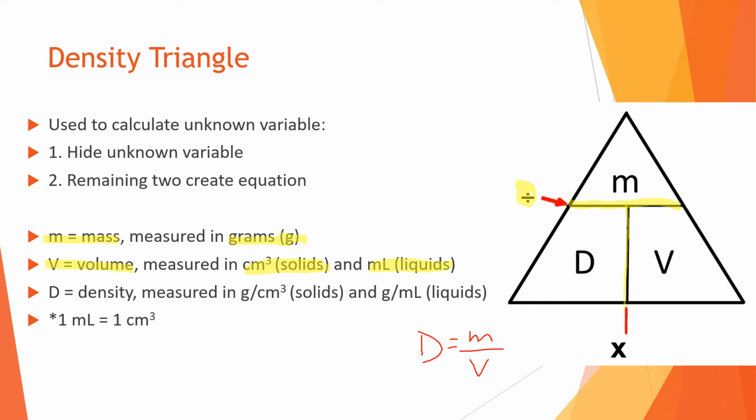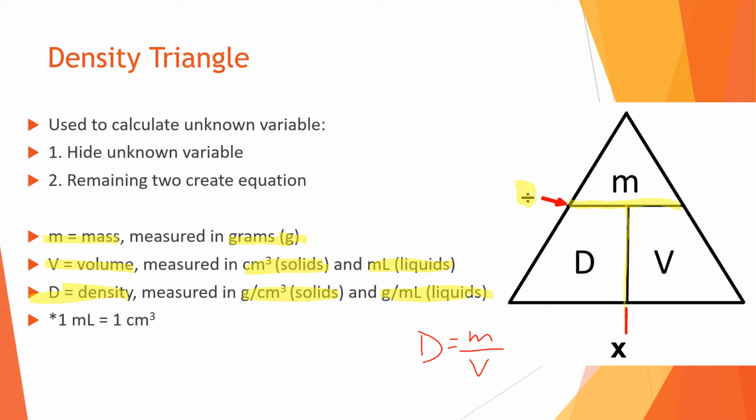Liquids would be milliliters. So if you got a density that was in grams per milliliter, it would be for a liquid substance. If you got a density in grams per centimeters cubed, it would be the density for a solid. Okay, so density is mass per volume. So grams is mass per volume, centimeters cubed.